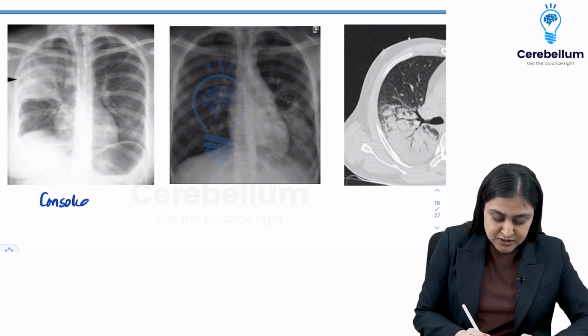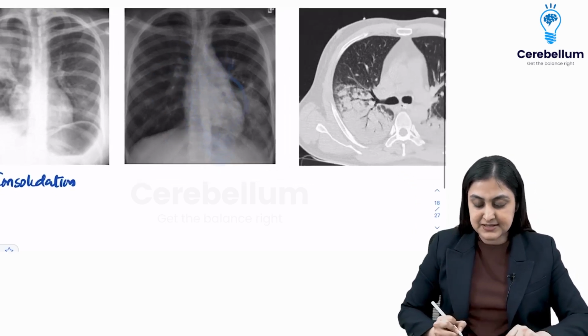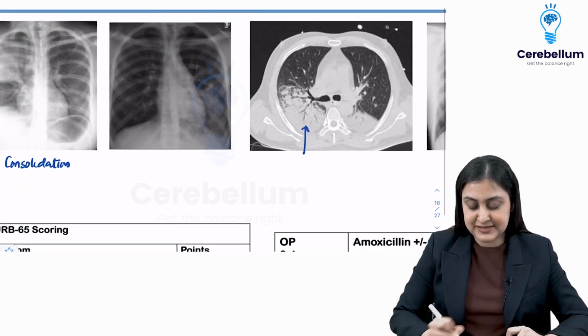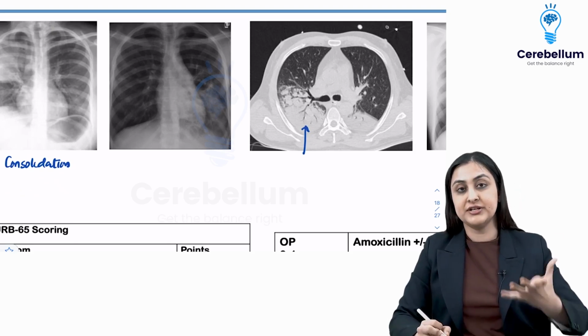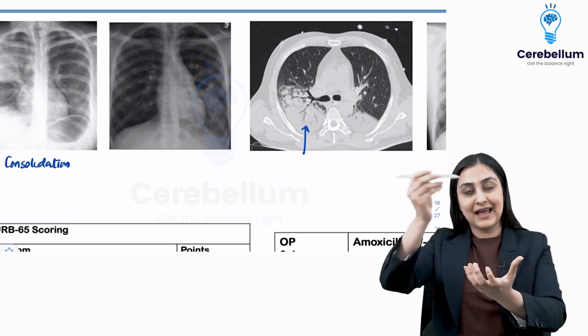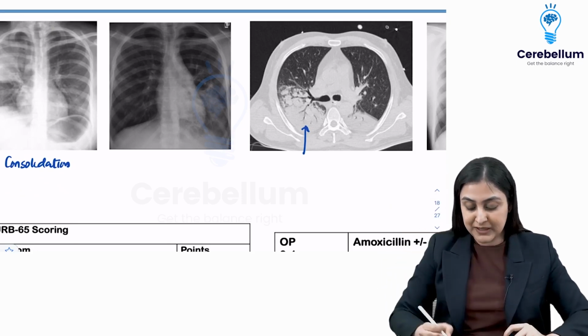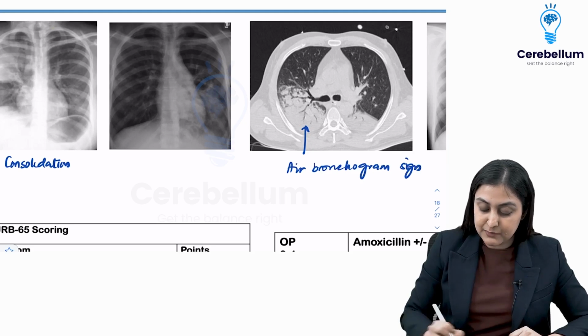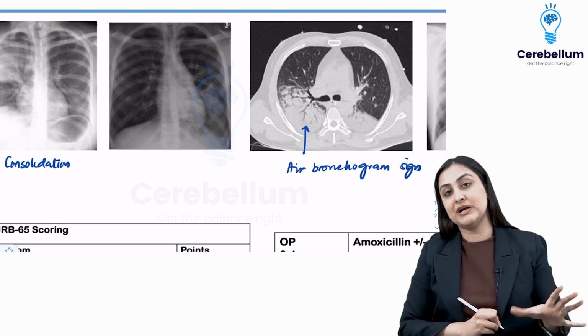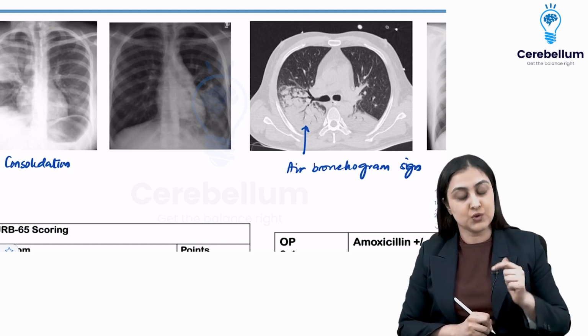Alright, what has been asked previously is this HRCT image. So this is the exact image that has been asked, and they've asked what is this sign. Whenever in consolidation you have alveoli which are opaque and the airway which is black, which is patent, you're going to have this sign that is known as air bronchogram sign, wherein the bronchus remains black and the alveoli is opaque.